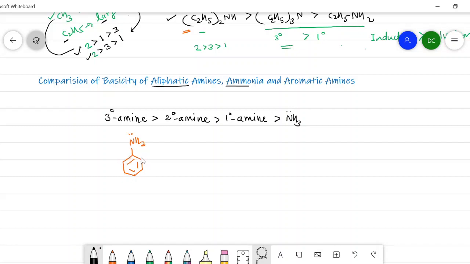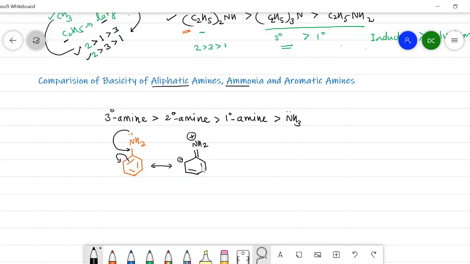That's why the aromatic amine shows resonance, and the resonance is like this. So this electron pair shifts here, then the shifting of electrons occurs like this. Here a negative charge comes, then there is a formation of a double bond between carbon and nitrogen, and it will have a positive charge.